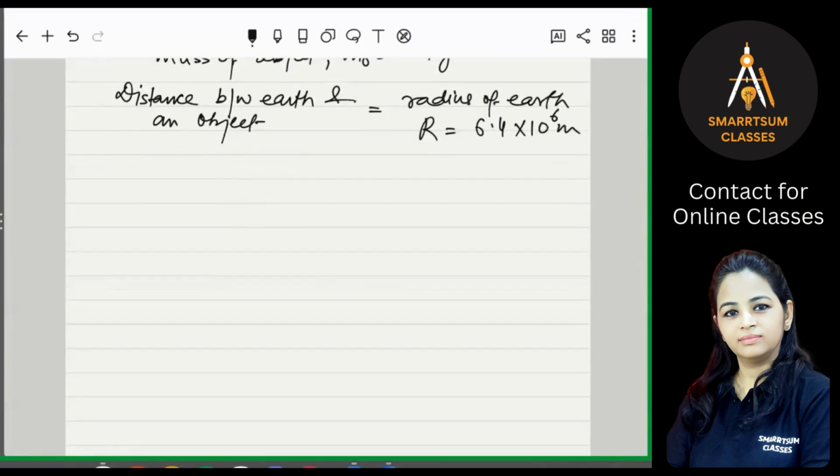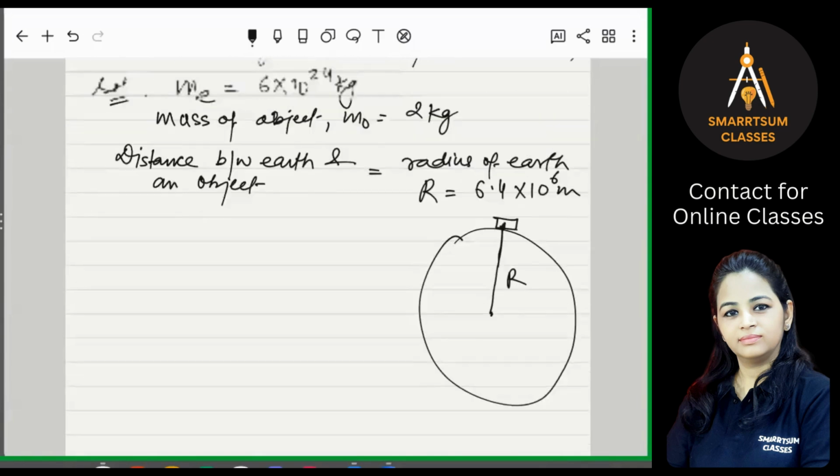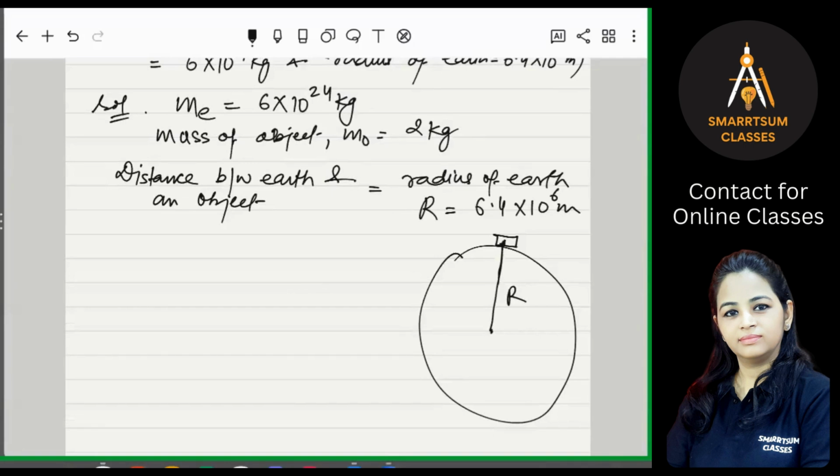So why are we taking the distance between the Earth and the object equal to the radius of the Earth? Because suppose this is the Earth, right? Earth is very big, and suppose this is the radius, okay? And this object is placed here, right? Now the distance from here to here is very, very negligible in comparison to R, right? So we just take it equal to R. So any object which is near the surface of the Earth or on the surface of the Earth, the distance between that object and Earth, we take it equal to the radius of the Earth. Are you getting that? And that's the reason the d is R here, right? The distance between the two objects is taken as the radius of the Earth.